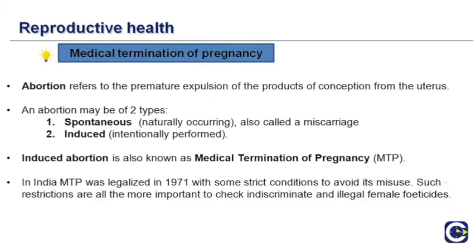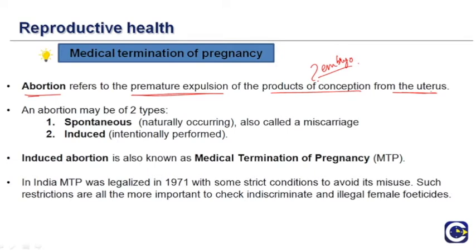So, medical termination of pregnancy. To understand this, we need to first discuss what abortion is. Abortion is a very common word and most of us might have already heard about it. Abortion refers to the premature expulsion of the products of conception from the uterus. And what are the products of conception? That is the developing embryo, the embryo that is in the womb of the mother.